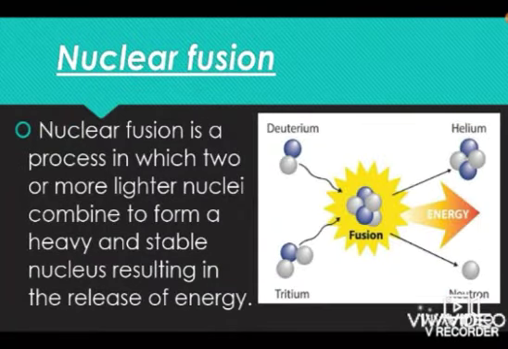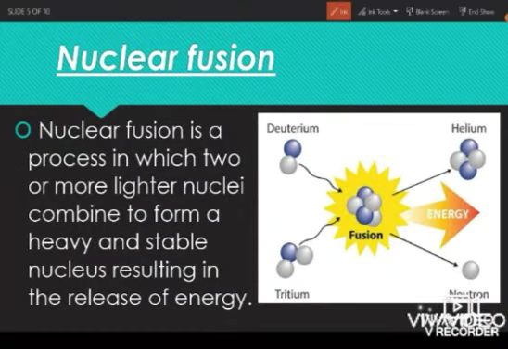The second type of nuclear reaction is nuclear fusion. In this, the isotopes of hydrogen, that is deuterium and tritium, combine together to form a helium atom. In this process also, a tremendous amount of energy is produced.